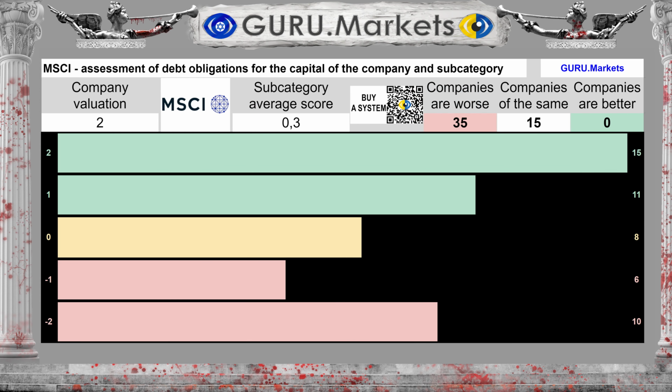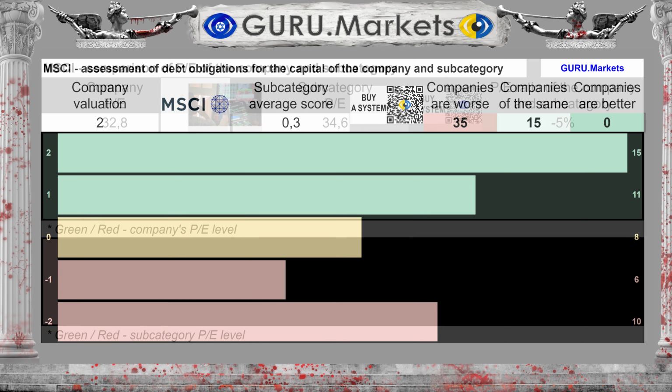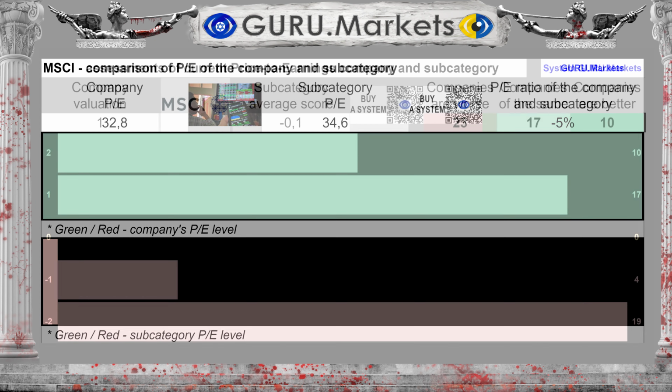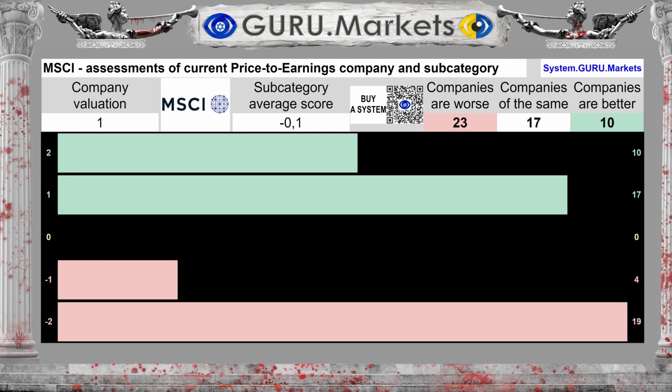The organization has no debt obligations. Result on the company's debts: Very good, 2 points. The company's market value to profit ratio is 32.8. With an average in the subcategory of 34.6, this is 5% lower than in the subcategory. Assessment of the market price to earnings ratio in comparison within the subcategory: